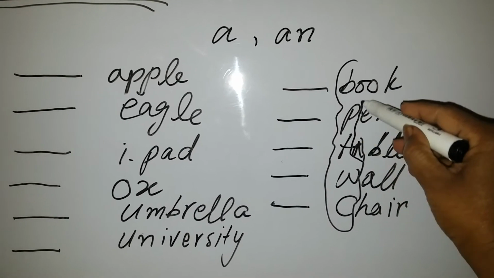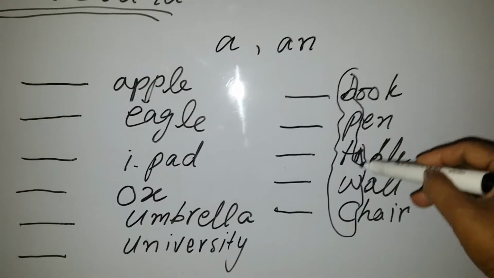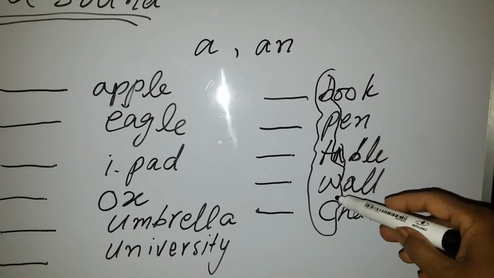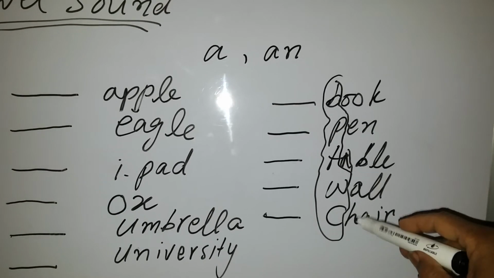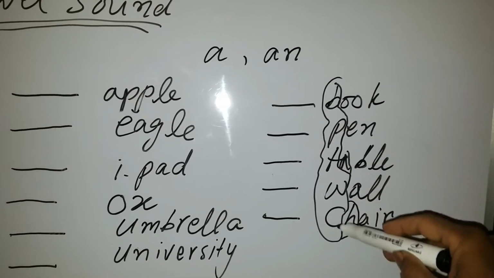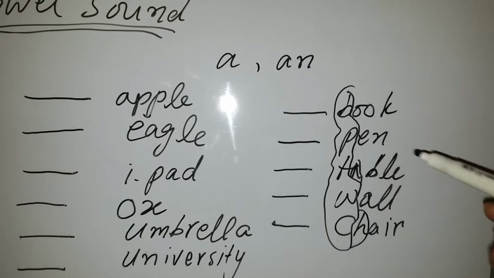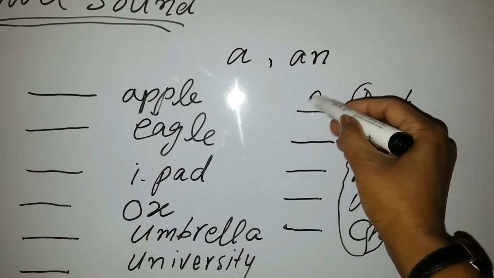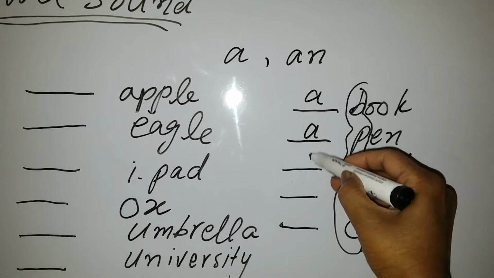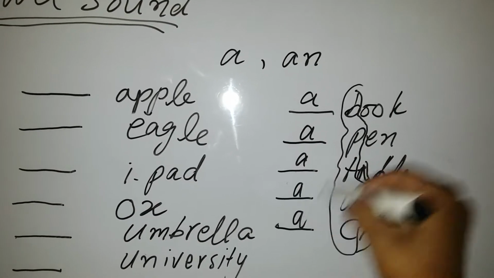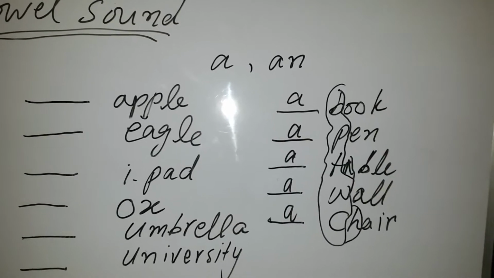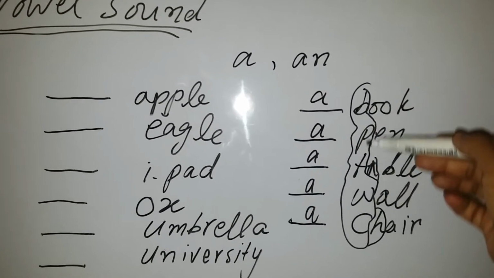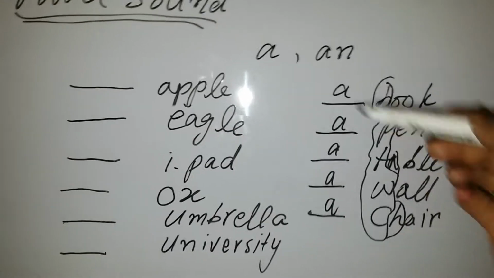These words start with consonants b, p, t, w, and s. With the help of h, it will give you the sound of ch. So you will put a before them: a book, a pen, a table, a wall, and a chair, because they are giving you the sound of consonants.